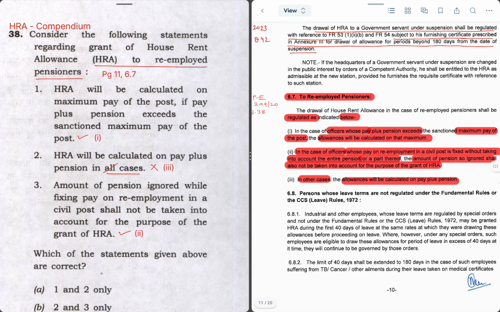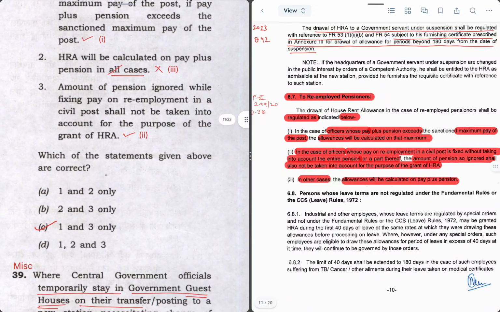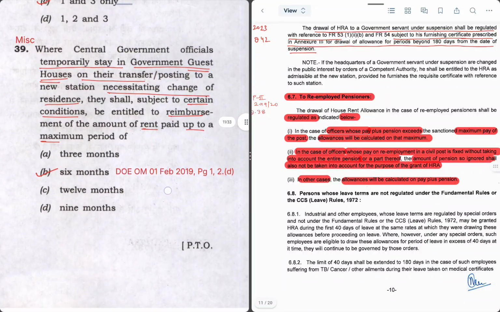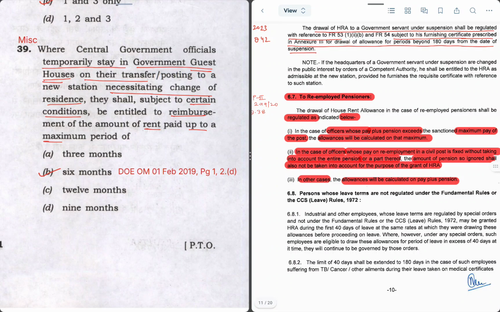So option 3 is correct. So the right answer will be 1 and 3 only, that is C. Next question is a miscellaneous question. Again it is asked from some OM issued by Department of Expenditure.